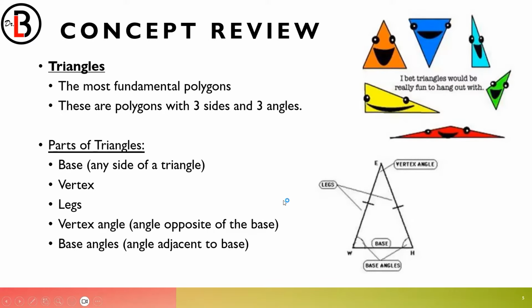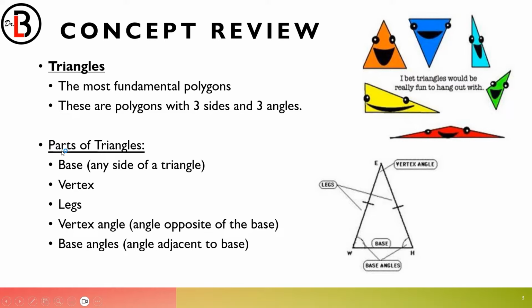So let's review some of the concepts. As I have said, since trigonometry deals mostly with triangles and angles, let's deal with triangles. Triangle is the most fundamental of the polygons. It's the first polygon, the one with the least number of sides. So these polygons are having three sides and three angles. The next polygon, of course, is a quadrilateral. Next is a pentagon, and so on.